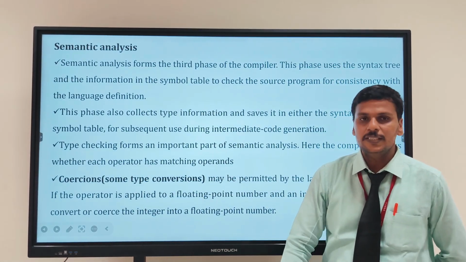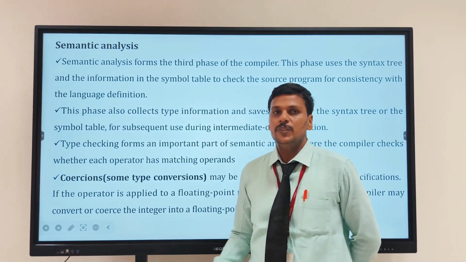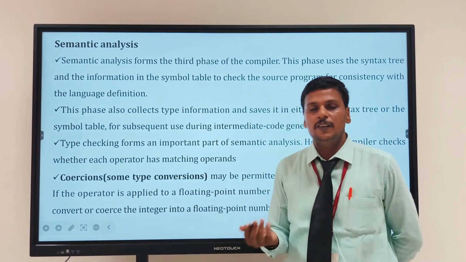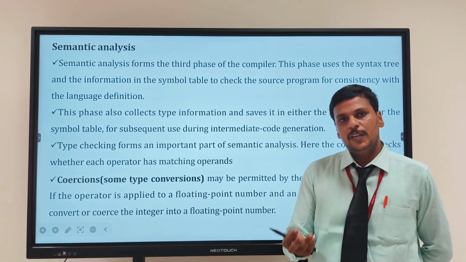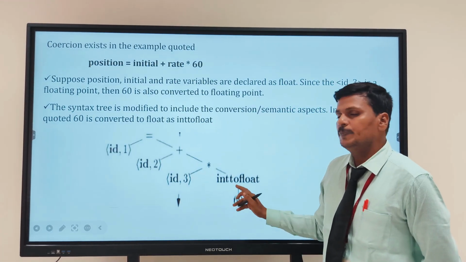And the third one is semantic analysis. So this semantic analysis gives meaning to that particular syntax analysis, right? So for example, suppose there is an int and a float, so there will be a combination of int and float. Or otherwise there will be a combination, that is int to real, right? I just convert that into float.